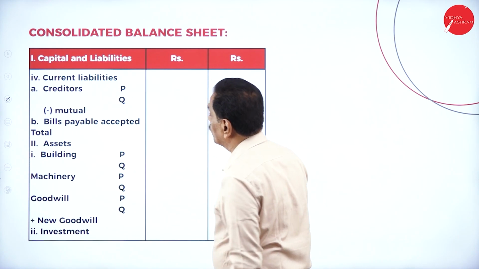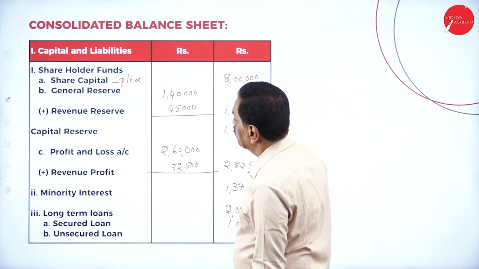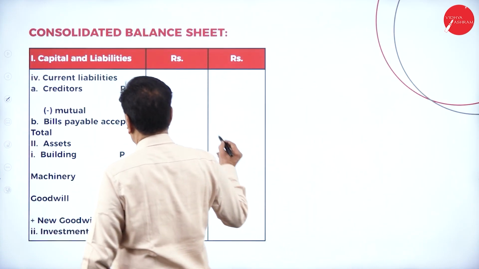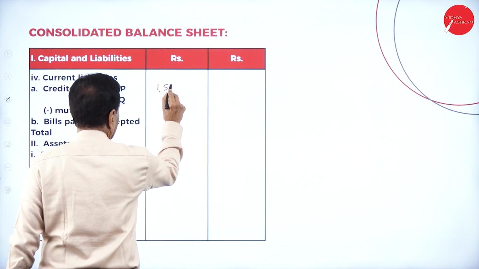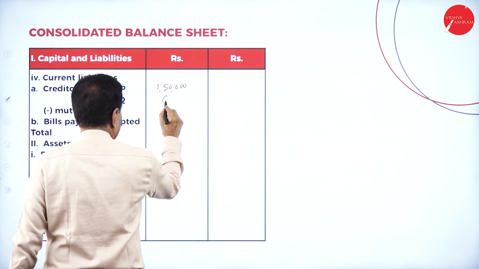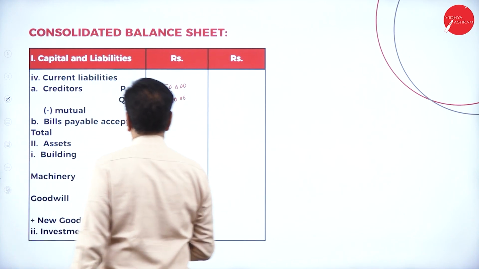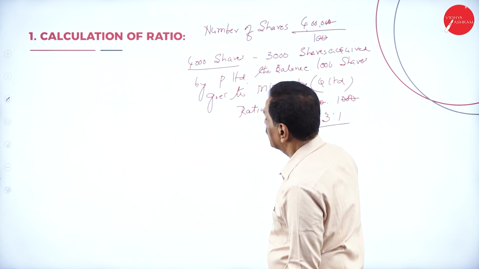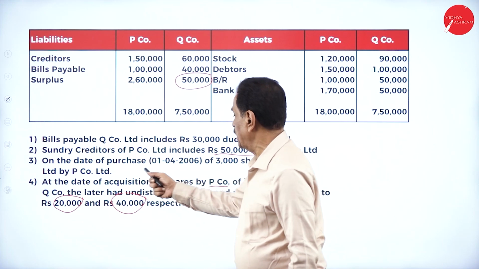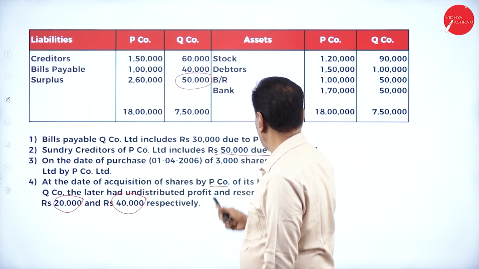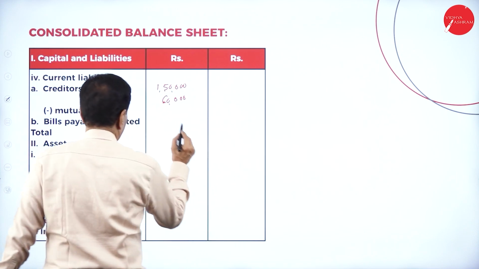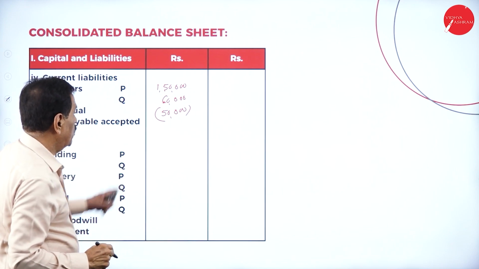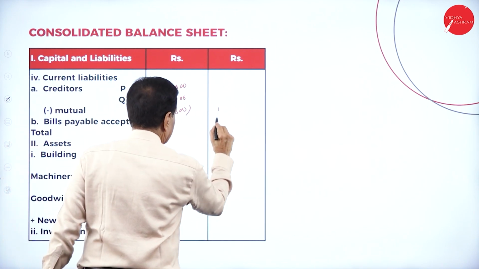Then next, you go to current liabilities, creditors. See that, creditors of P 1,50,000 plus creditors of Q 60,000. Then minus mutual adjustment. Creditors include, see that adjustment here on the date of purchase. Creditors include how much here? 50,000. Mutual adjustment minus 50,000. So 2,10,000 minus 50,000 means 1,60,000.